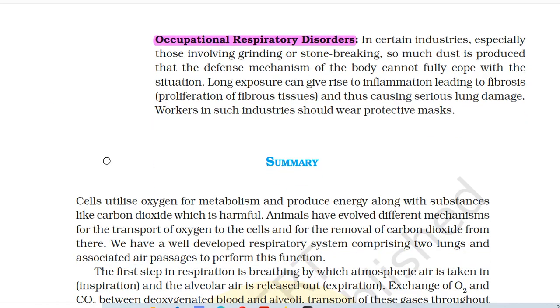Occupational respiratory disorder. In certain industries, especially those involving grinding or stone breaking, so much dust is produced that the defense mechanism of the body cannot fully cope up with the situation. Long exposure can give rise to inflammation leading to fibrosis, that is proliferation of fibrous tissues, and thus causing serious lung damage. Workers in such industries should wear protective masks.